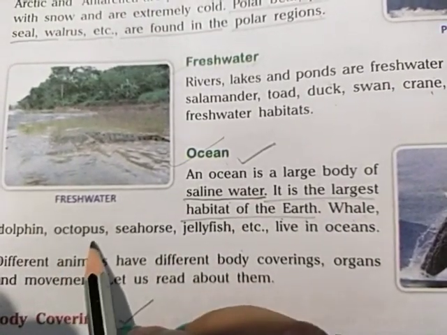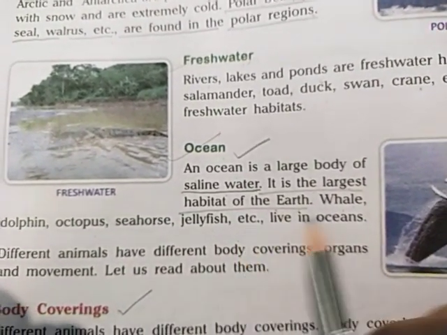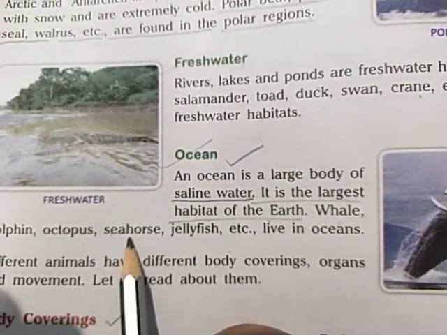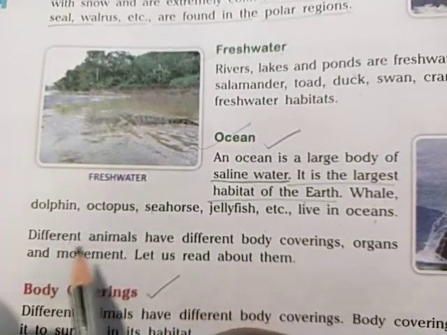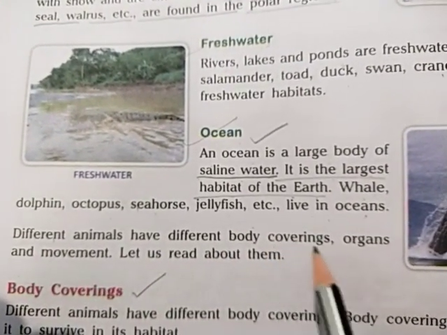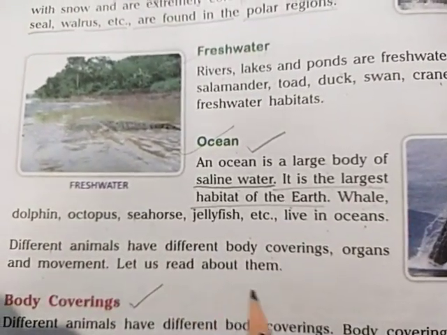Whale, dolphin, octopus, seahorse, jellyfish, etc. These are some names of animals who live in the oceans. Different animals have different body coverings, organs and movement. Let us read about them.